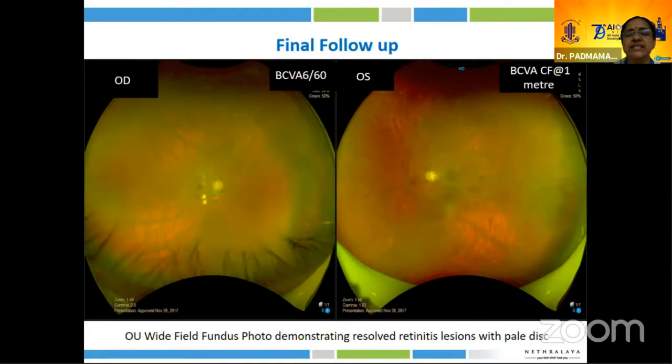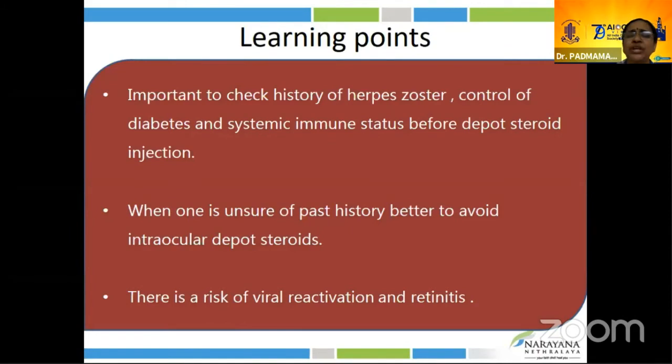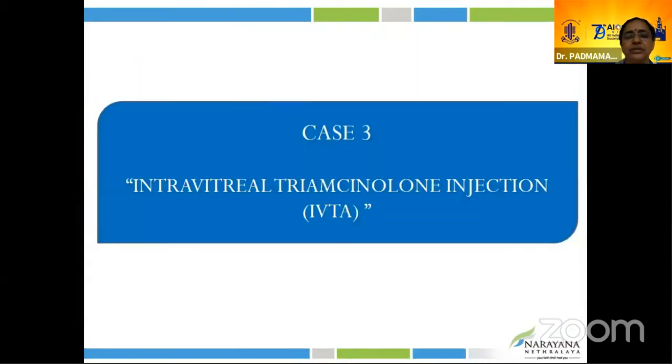Already the changes have started. The visual acuity was 6/60 in both eyes. It is important to check the history of herpes zoster. This particular patient had scrotal herpes which was missed, and PST was given thinking that it is a case of post-fever retinitis. On top of it, he was diabetic with systemic immune status compromised due to the uncontrolled sugar. The periocular steroid resulted in reactivation of viral retinitis. So we need to be careful with injecting periocular steroid injections in suspected or past history of viral infection.